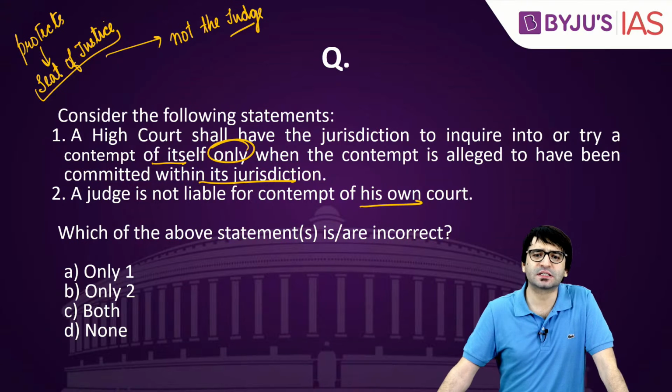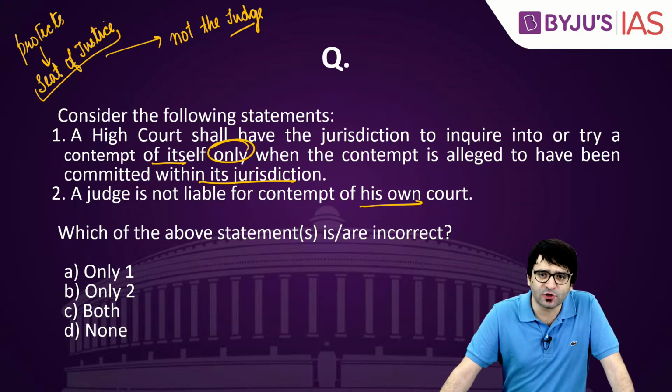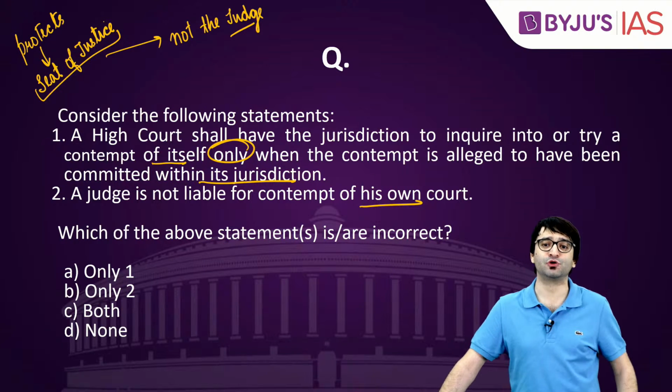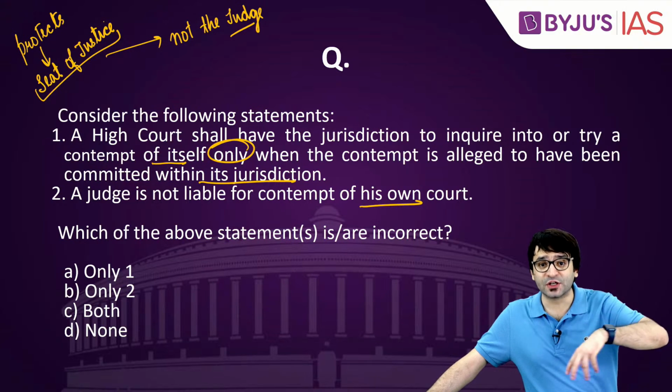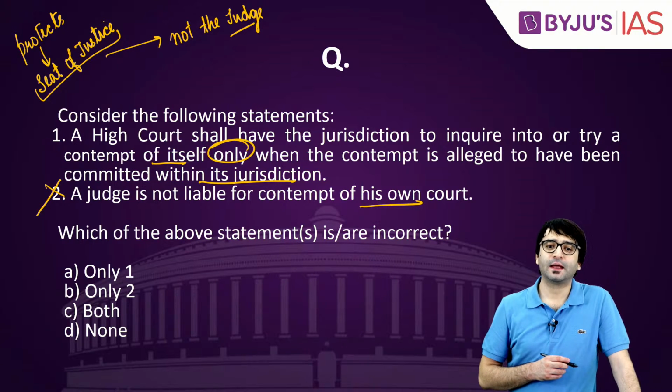And that is how Justice Karnan was sentenced to 6 months in prison by the Supreme Court because he wrote a letter to Prime Minister Modi saying that there is corruption in the judiciary, there has to be an investigation into the corruption allegations against the judiciary. He was sentenced for contempt of court, 6 months in jail by the Supreme Court. So even a judge can be punished for contempt. So this statement is incorrect.